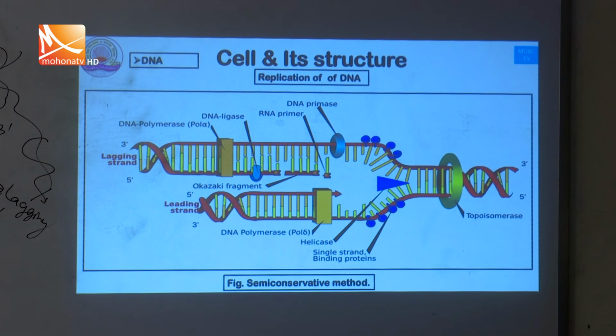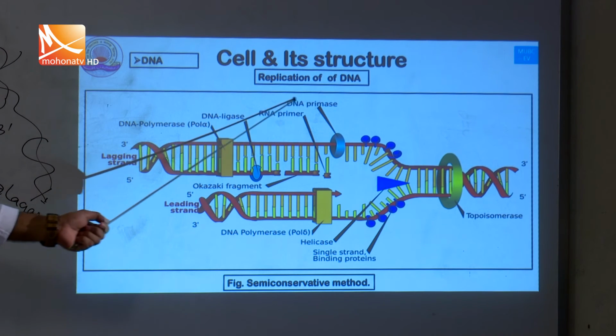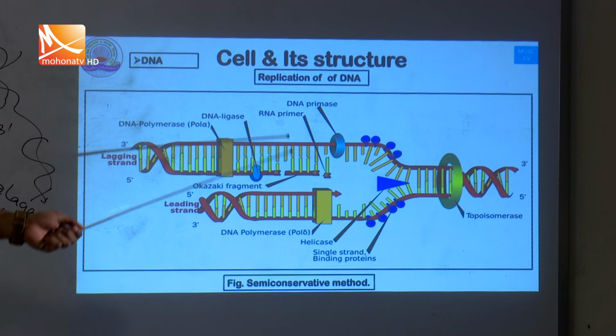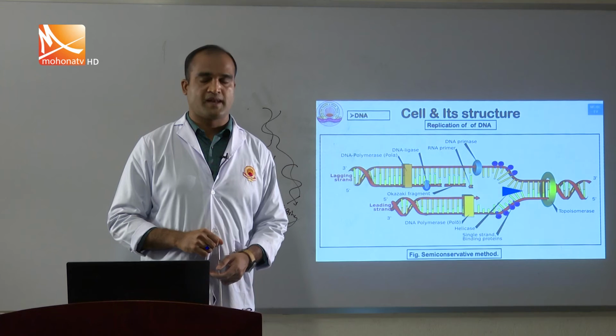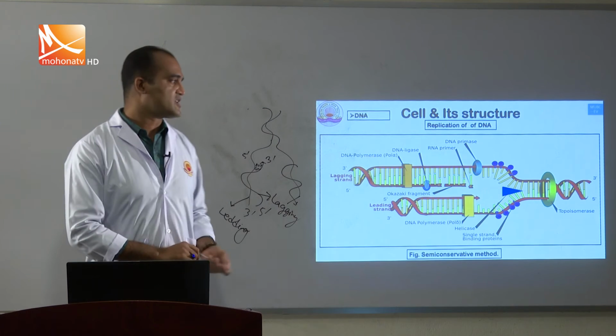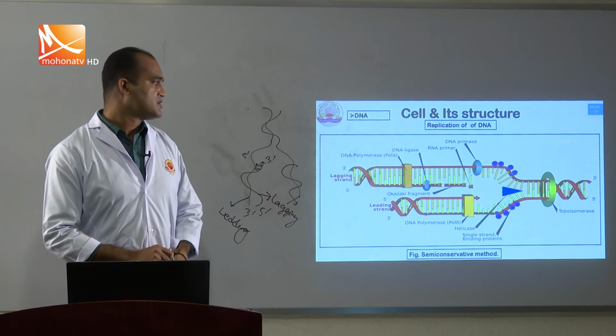If we describe the semi-conservative method of the DNA molecule, some enzymes help the replication of DNA: DNA primase, RNA primer, DNA ligase, RNA ligase, DNA polymerase, and nuclease. So different types of enzymes help the replication of DNA. When the DNA helicase separates the strands, the ligase enzyme acts, and when it is detached, the DNA polymerase enzyme helps.